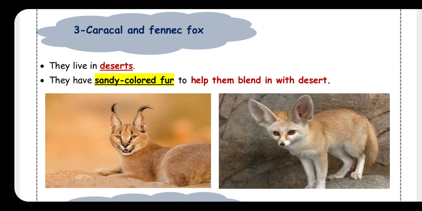Okay, jr4. So I talked about polar bear. Number 2, brown and dark bear. Number 3, fennec fox and caracal. Okay, they have sandy colored fur. Okay, jr4.